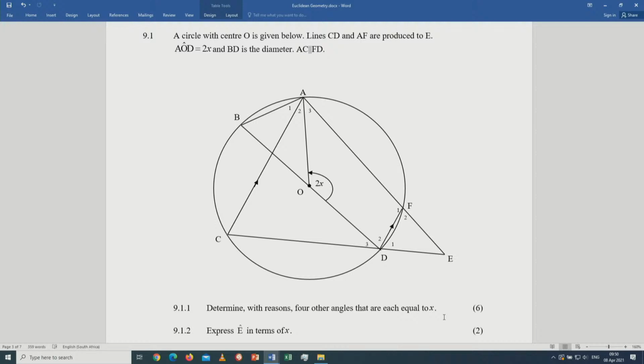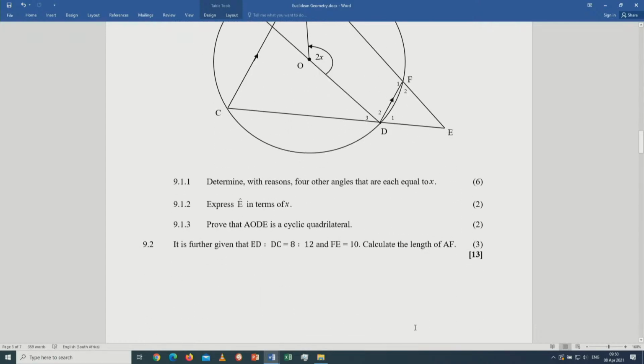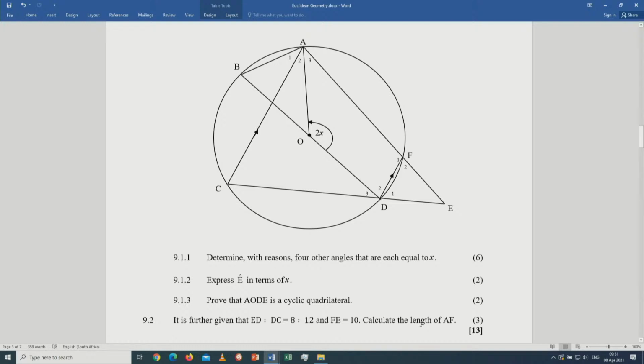Know your theorems. We still can be expected again to calculate, use the proportionality theorem. Check question 9.2. It is further given that ED is to DC. Check ED. ED is to DC is equal to 8 is to 12. And FE, they give you the length of FE, they say is 10. FE is 10. Calculate the length of AF.